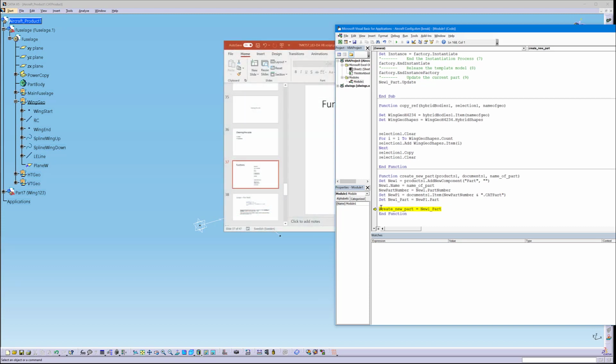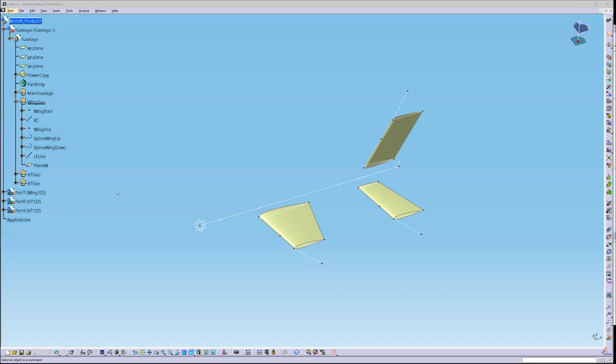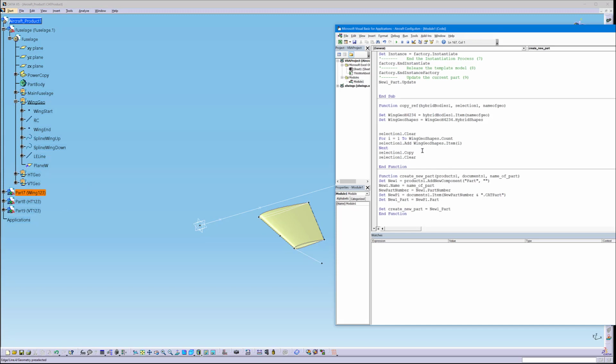So this does not work, and the reason for that is that it's a class, so I cannot just equal this to this. I need to put a set here. Now it should be good. There we go. So now we have created 3 new parts, and the names, as you see, Wing 1 to 3, HT 1 to 3, VT 1 to 3. So it works.